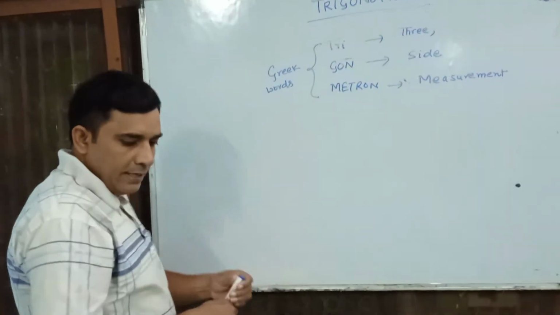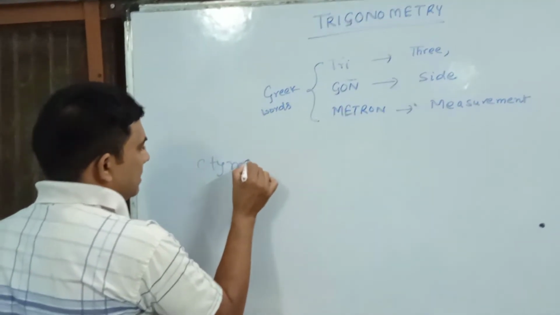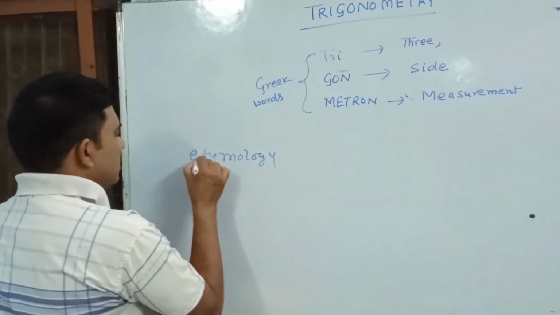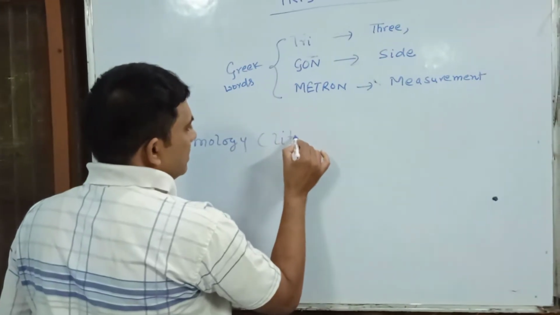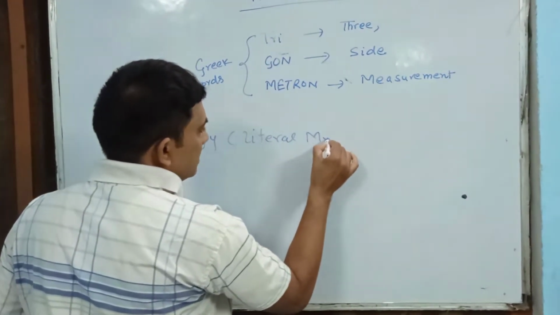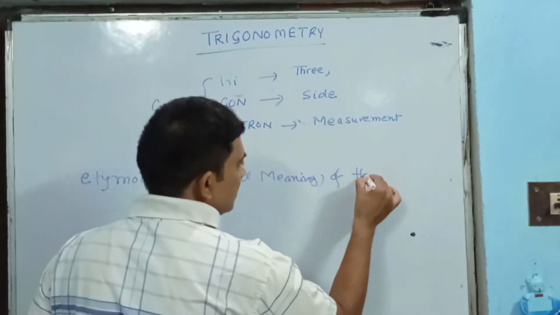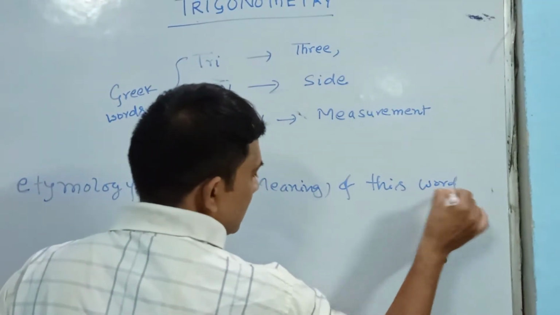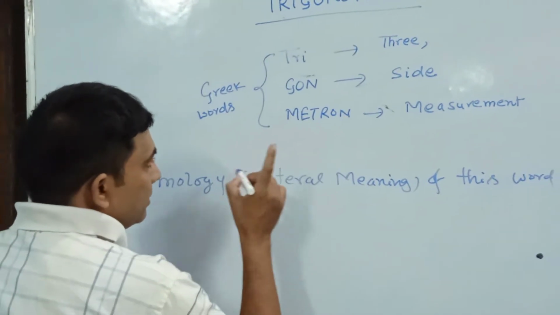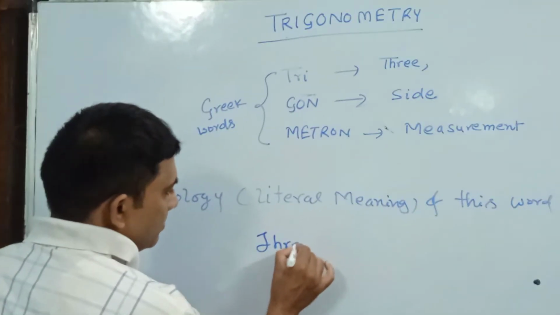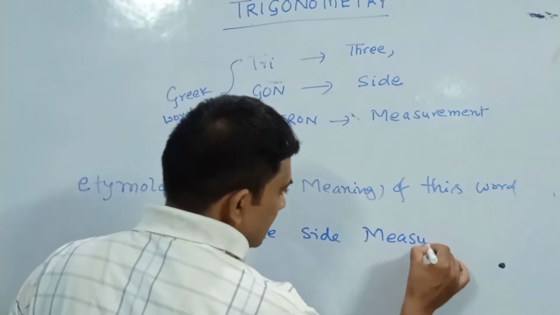So the etymology of this word, in simple words the literal meaning of this word, is three-side measurement. Trigonometry means three-side measurement.